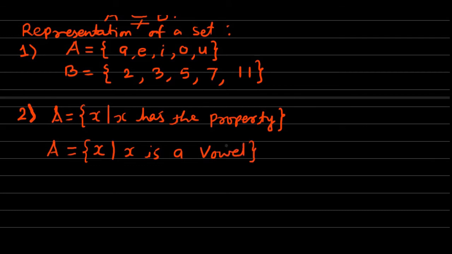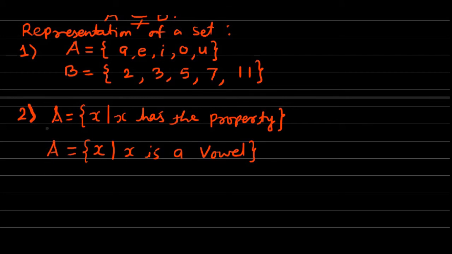As we know that A, E, I, O, U are the only 5 vowels in the English alphabets. Therefore, the same set can be written in the set builder method as A is equal to the set of all X such that X is a vowel. In this way, the set can be written.